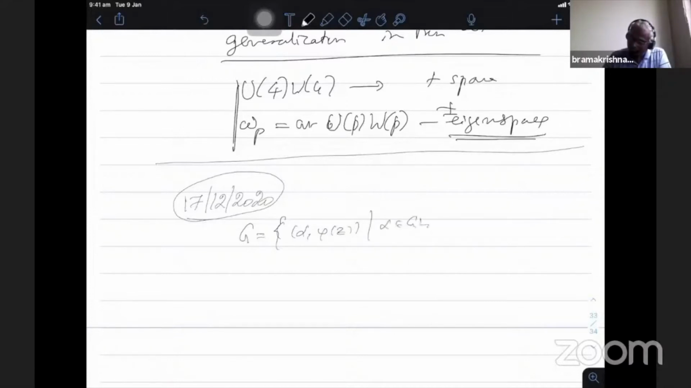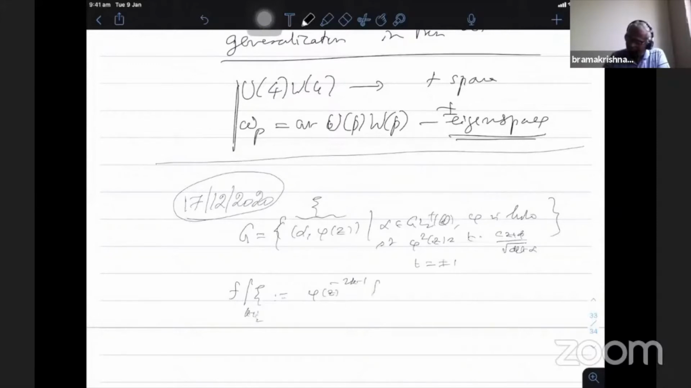we define this alpha belonging to GL2 plus Q and phi is holomorphic such that phi squared of z is t times cz plus d by square root of determinant, where t is plus minus 1. This is what we took, and then we defined the action. If we call this element psi, f bar psi is defined to be phi z to the power minus 2k minus 1, because I am applying the weight k plus half, f of alpha z. This is what we defined.